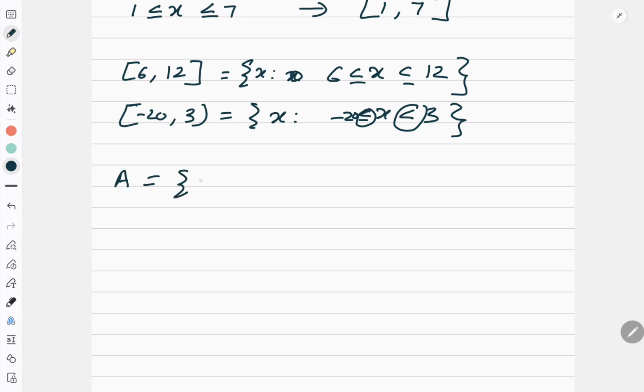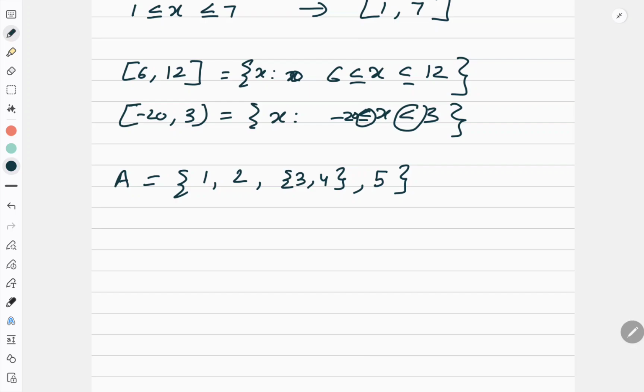Now suppose A is equal to {1, 2, 3, 4, 5}. Before listing down the questions, let me explain. 1 is one element, 2 is one element, 5 is one element, and there is a set which is acting as one element, and that set is {3, 4}. So remember, {3, 4} is a set which is an element of A. So you cannot split this 3 and 4 at any cost.